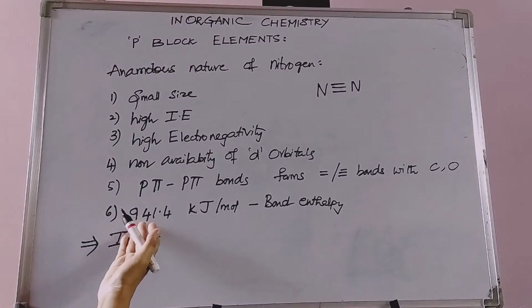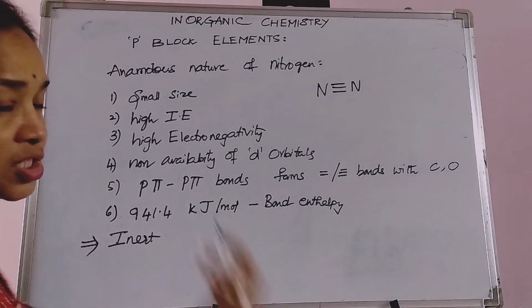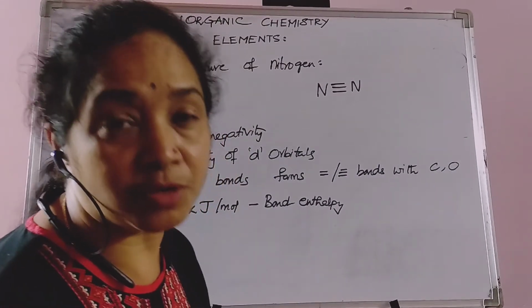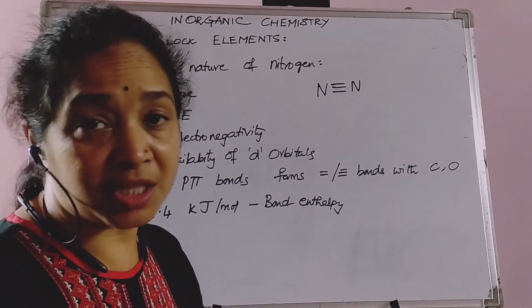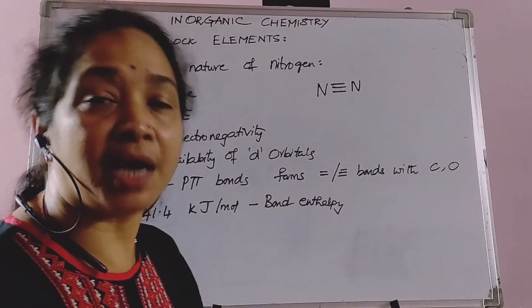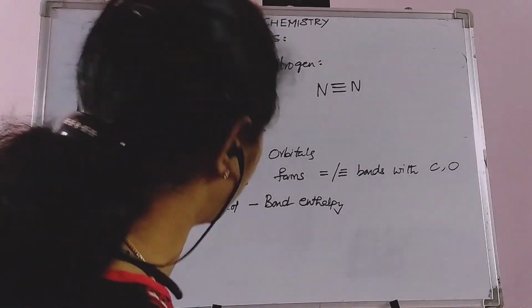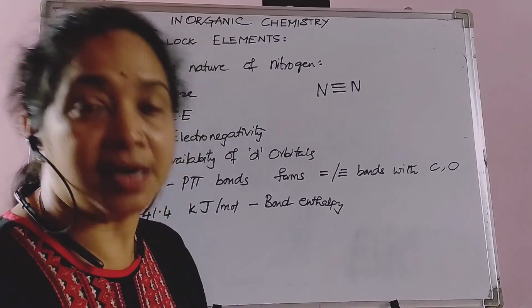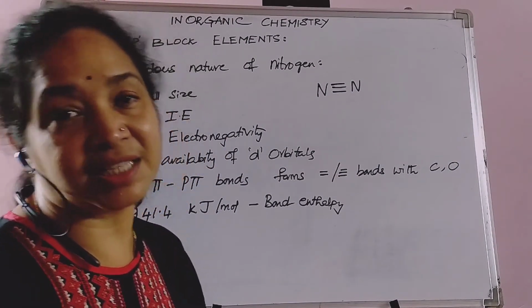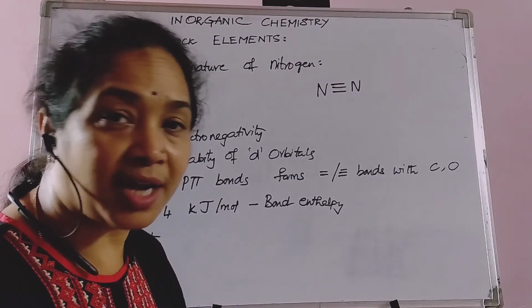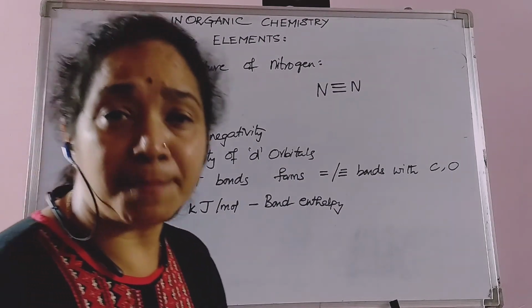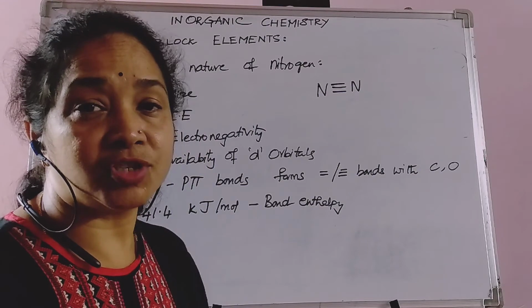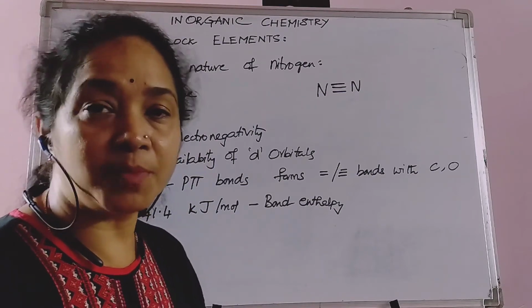Around 941.4 kilojoules of energy is required to break the triple bond between the nitrogen atoms in the nitrogen molecule. So because of high bond enthalpy, this nitrogen gas is considered an inert gas or cool gas. Only when high temperatures are supplied, nitrogen reacts with other elements to form compounds.